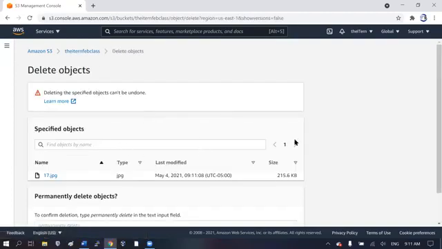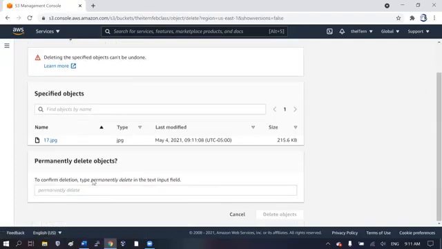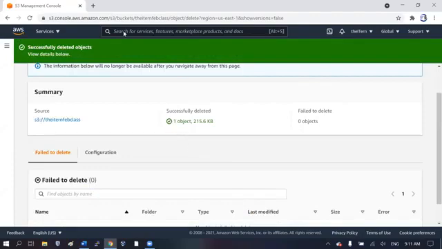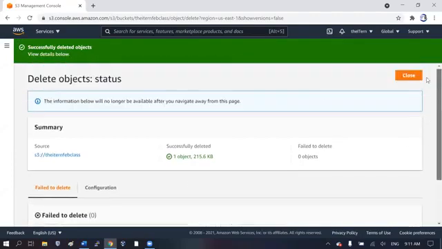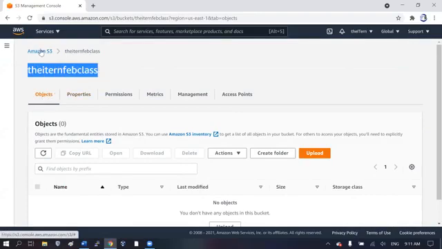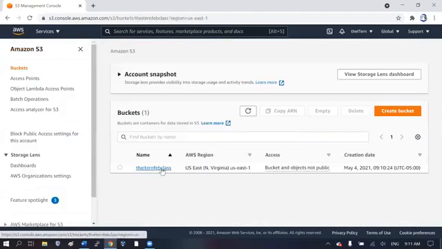Now we have a file inside the bucket. That's how to put a file in the bucket. And if I don't want that file anymore, I'll click the file and say delete. Then it says type permanently delete. So I copy and paste permanently delete and I say delete. That's how to delete a file in the bucket. I always close this window to go back to the bucket. This is the object inside the bucket, so to go back to the bucket, I click that.